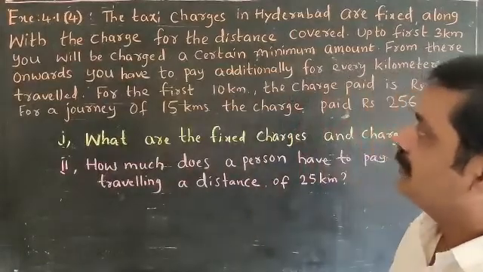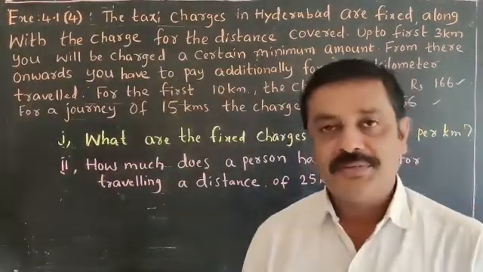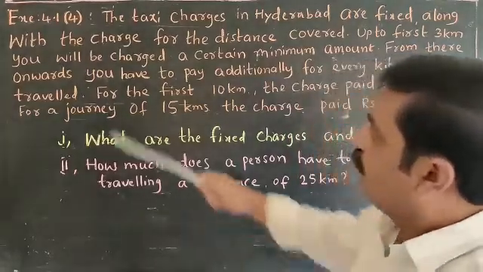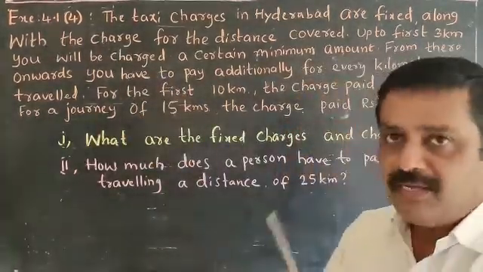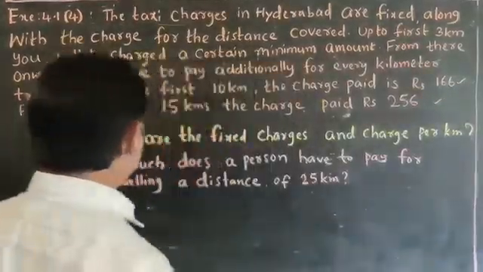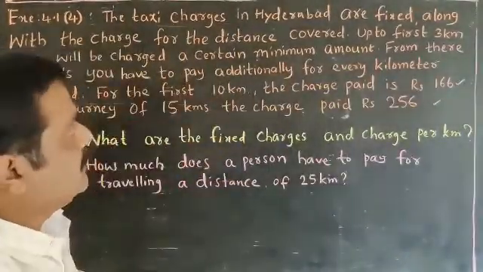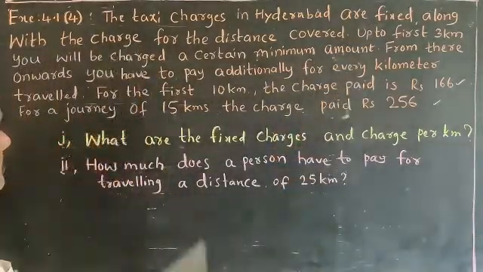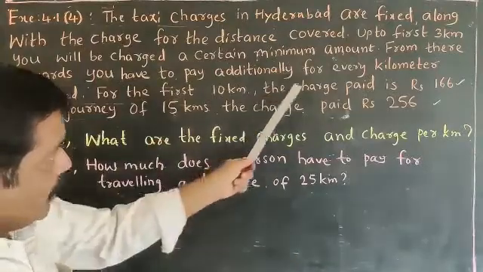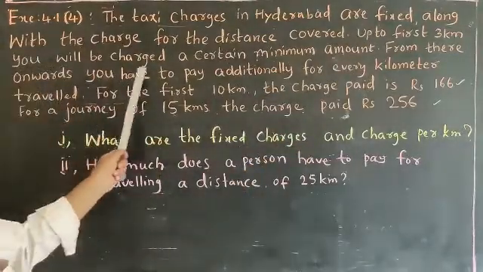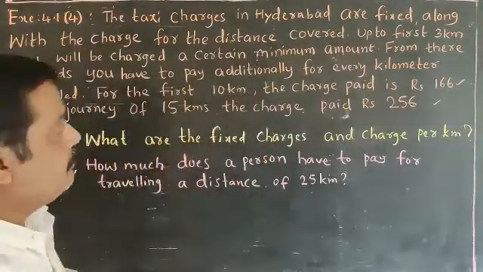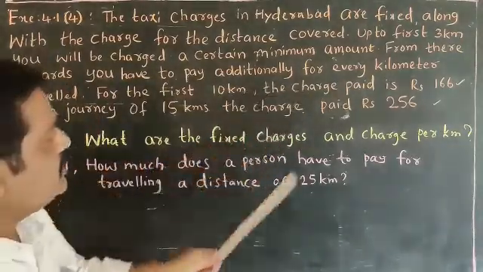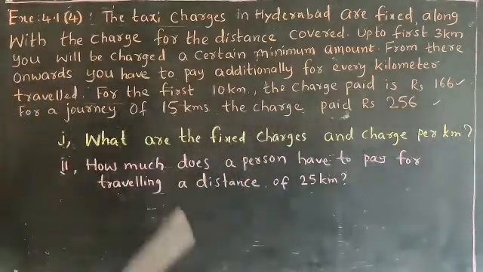This is one of the interesting questions from pair of linear equations in two variables. Question number 4 in Exercise 4.1. Listen carefully to this question. The taxi charges in Hyderabad are fixed, along with the charge for the distance covered up to the first 3 kilometers. You will be charged a certain minimum amount. From there onwards, you have to pay additionally for every kilometer travelled.